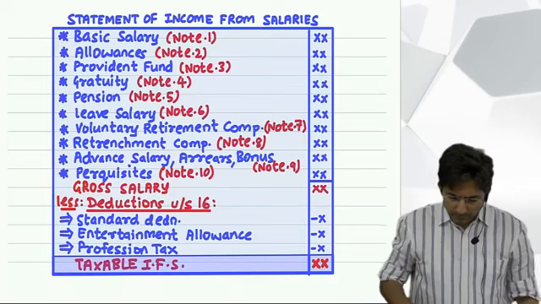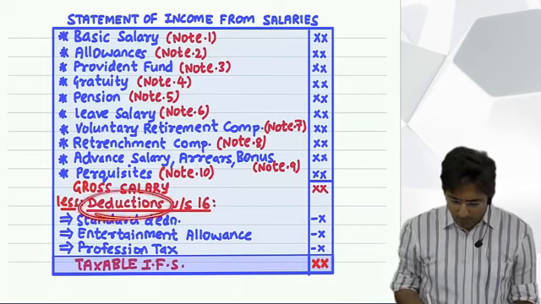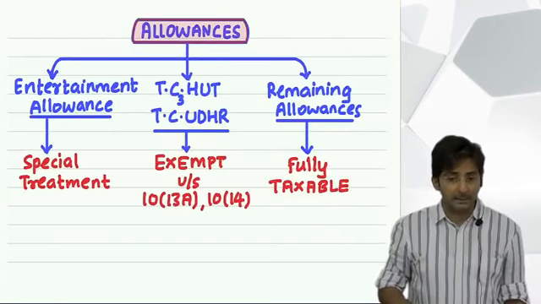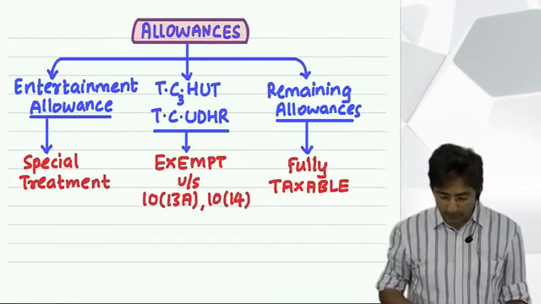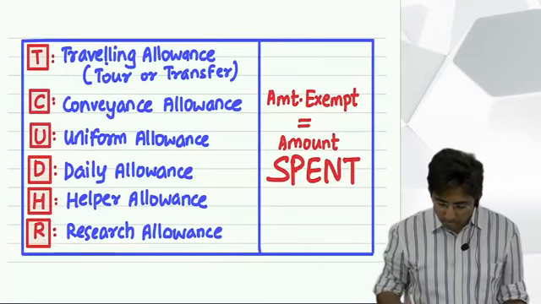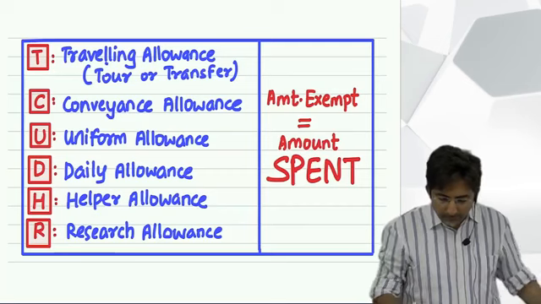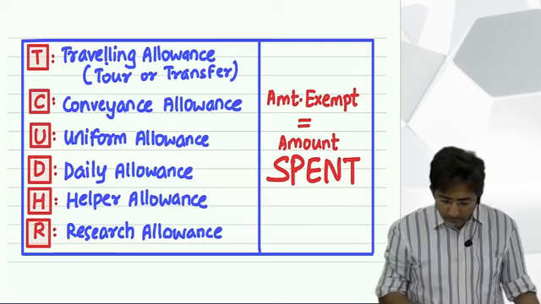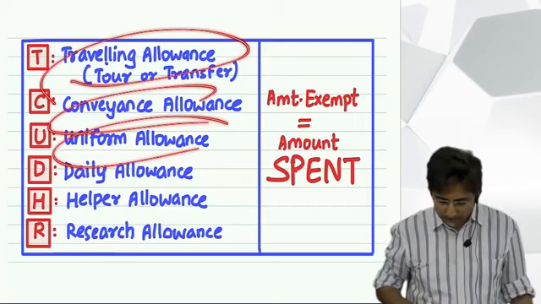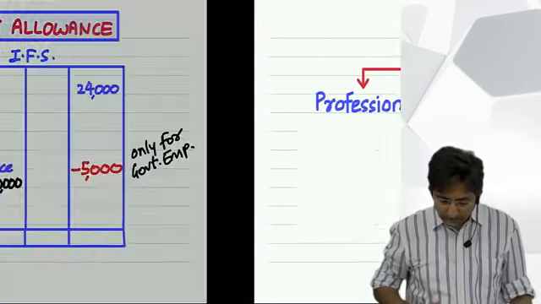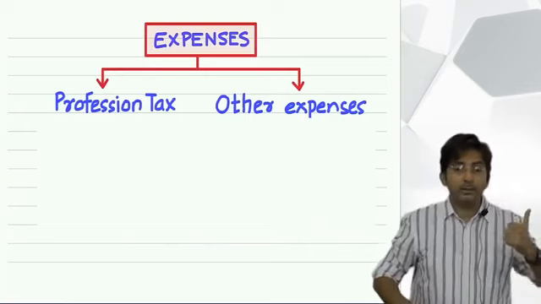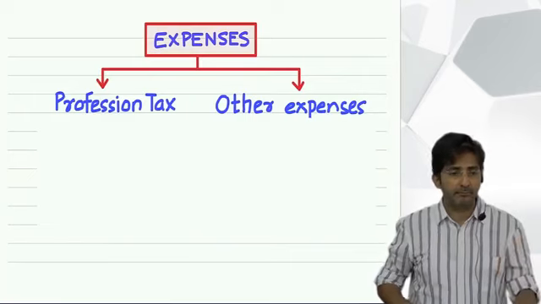Now see, as I told you, deductions are for the expenses. If you remember in income from other sources, what is written here? Traveling, conveyance, uniform, amount spent. Anyway, this is taught. See, in income from other sources, there are deductions under section 57.